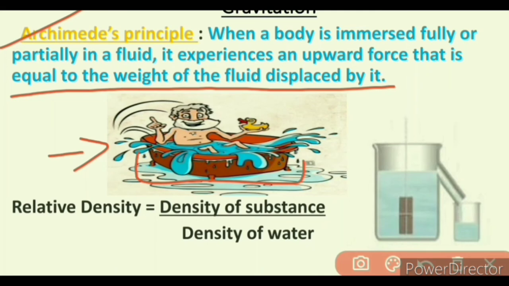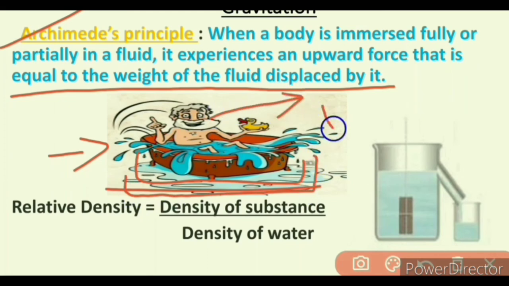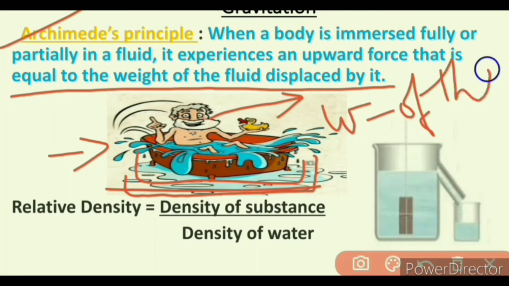If we want to know how much water is displaced, we can easily find out using Archimedes principle, which says the displaced water's weight is equal to the weight of the man. That means if we know the weight of the man, we easily know how much water is displaced from the bathtub.